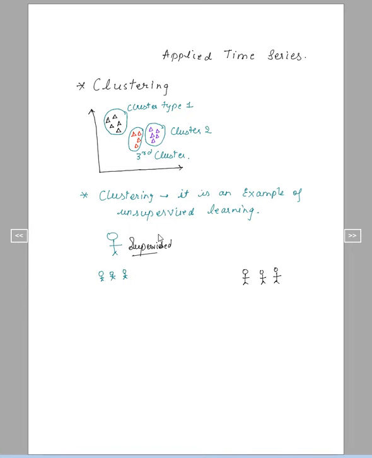In this case, clustering forms an unsupervised technique, because just on the basis of colors I could identify the different types present in this particular graph. I require no prior information or prior knowledge of what the data is about.